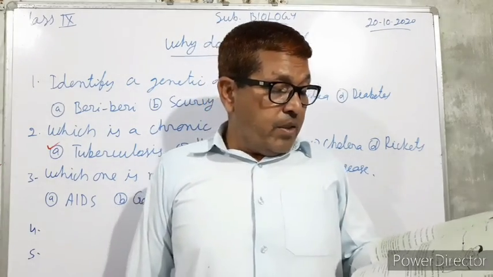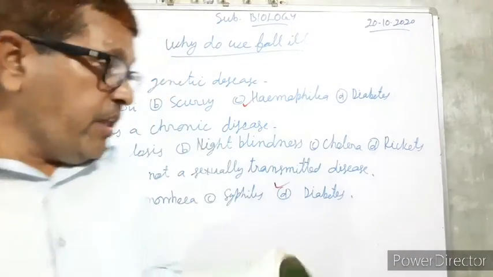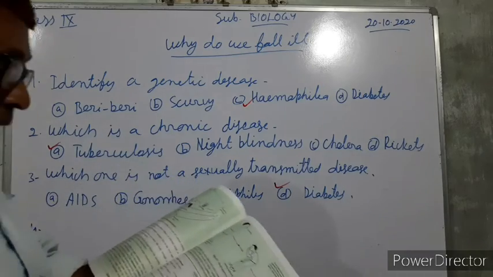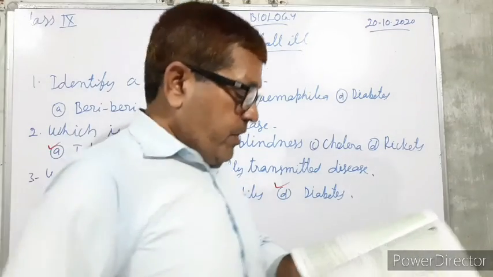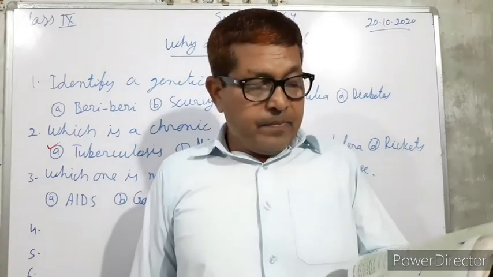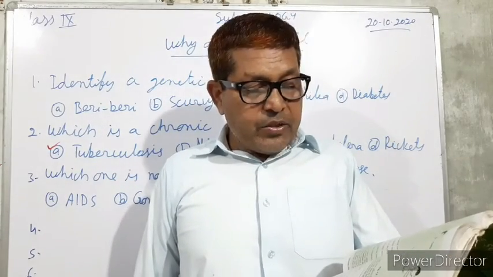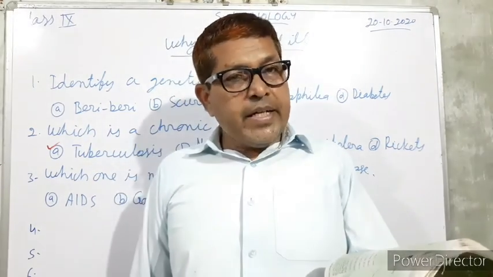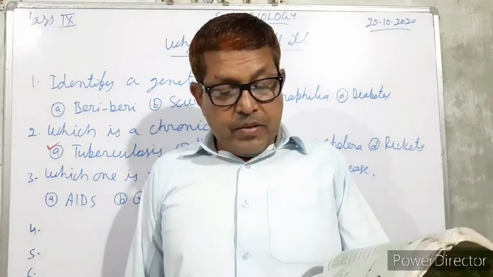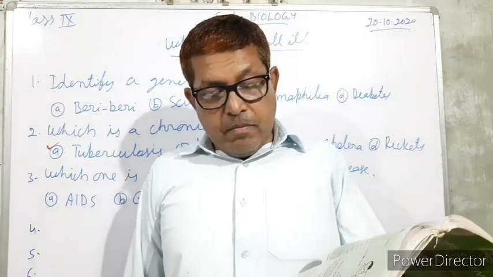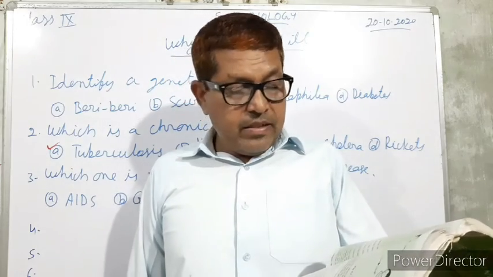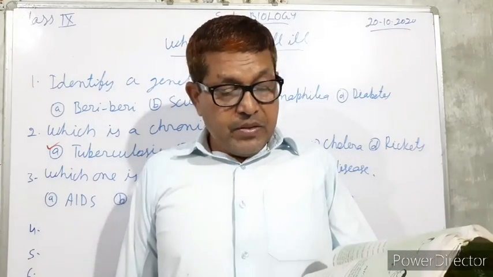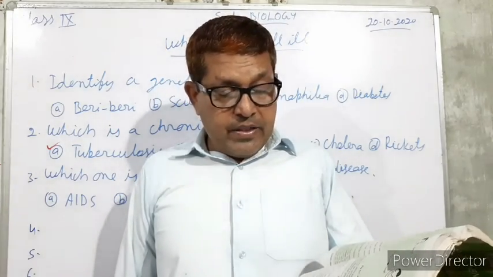Now next, see question number 6. AIDS can be transmitted through. 4 options are there. A. Blood transfusion. B. Pregnant mother to fetus. C. Sexual contact. And D. All of the above.